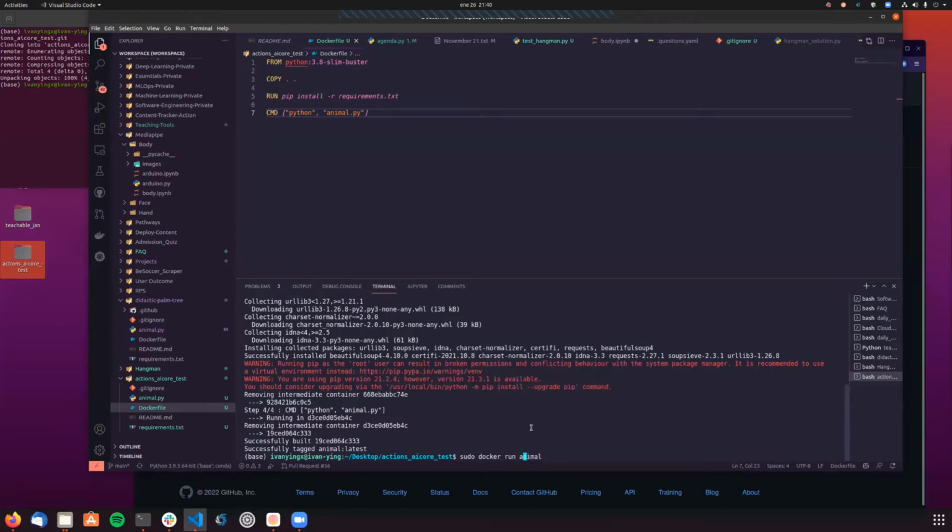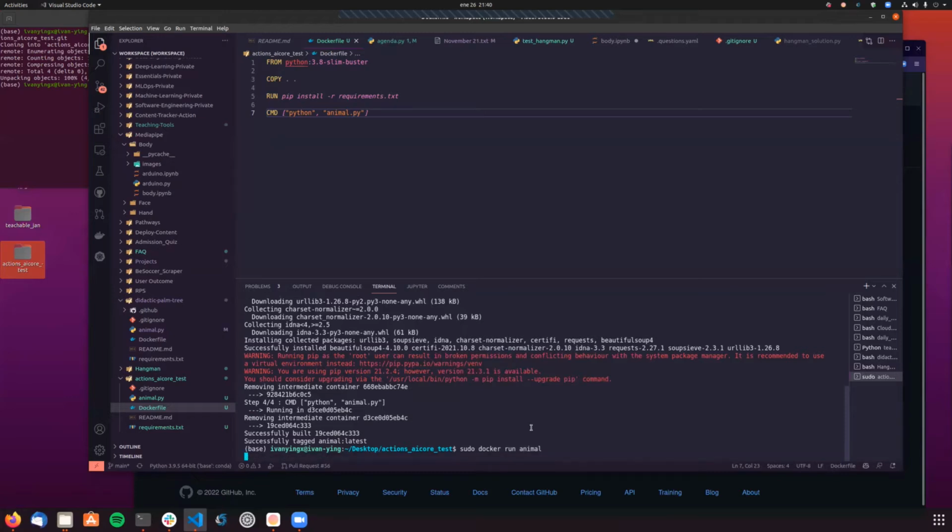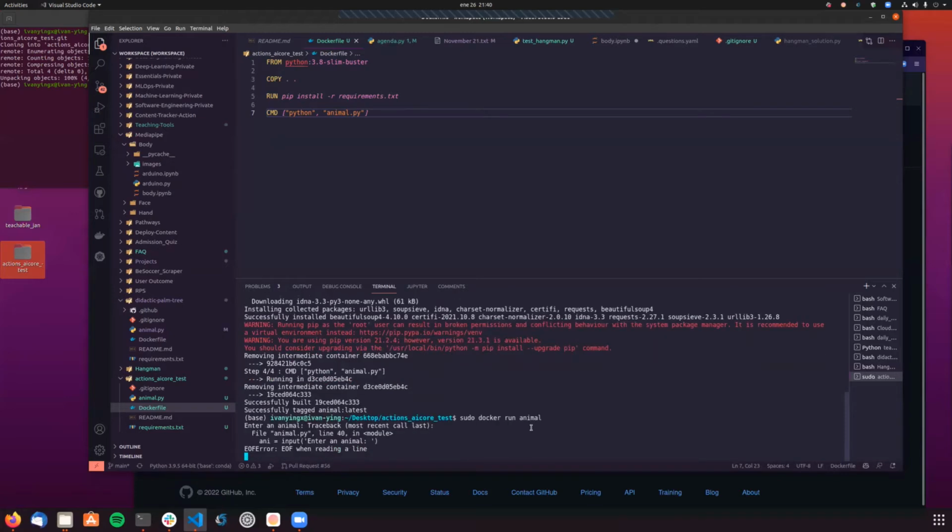Yes. Very well. So I'm gonna run that without the interactive tag, and we can see that it looks like it's working, but then it says end of file when reading a line. Okay, so we need to make it interactive because the Python file was asking for an input, and if we don't, it will just wait forever and throw an error.